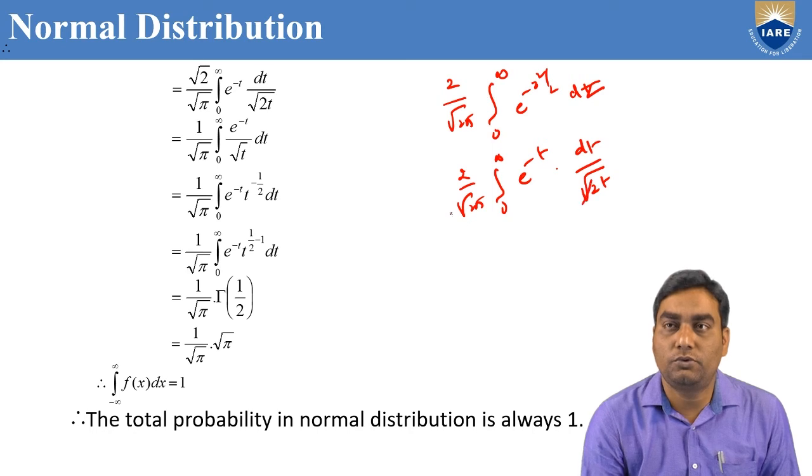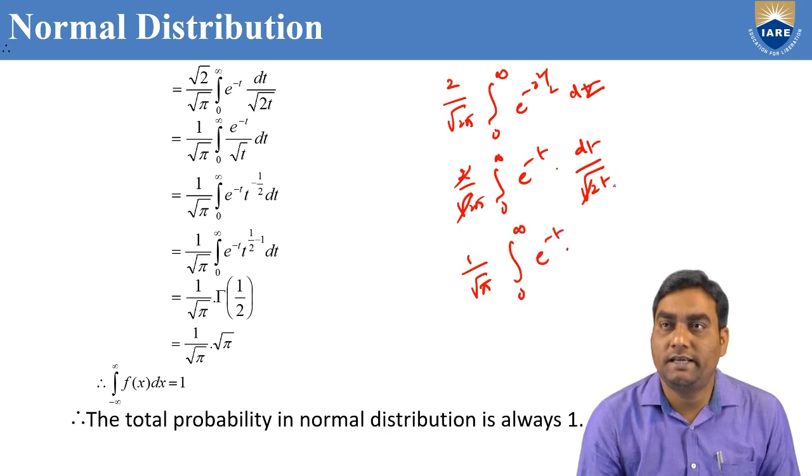See, this root 2, this root 2, this 2 cancel. So remaining is 1 by root pi integral 0 to infinity e power minus t. Here, under root of t is in the denominator, so t to the power of minus 1 by 2 dt.